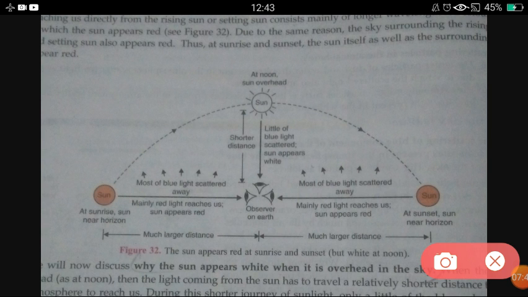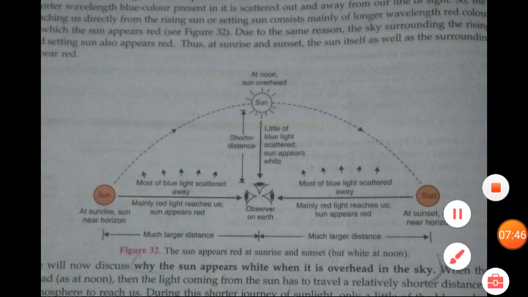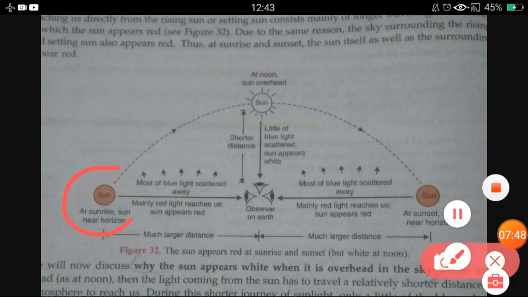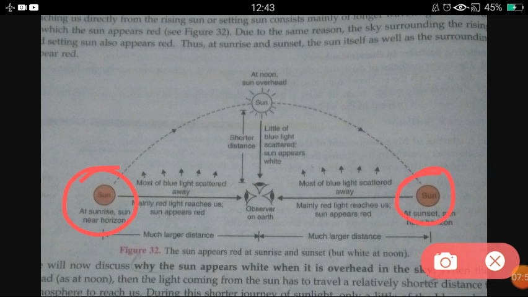At the time of noon it is overhead, but at sunrise and sunset you can see its position is different. So at this time the light ray is coming to us at a different angle. This time, not the blue light but the red light is scattered most.